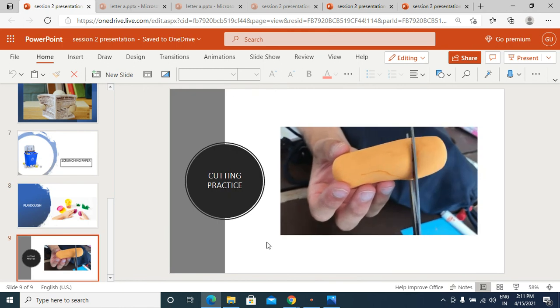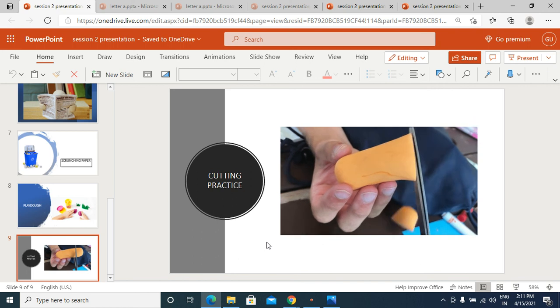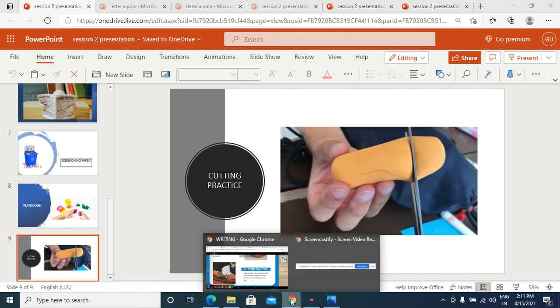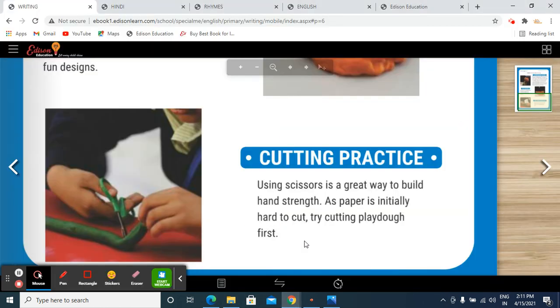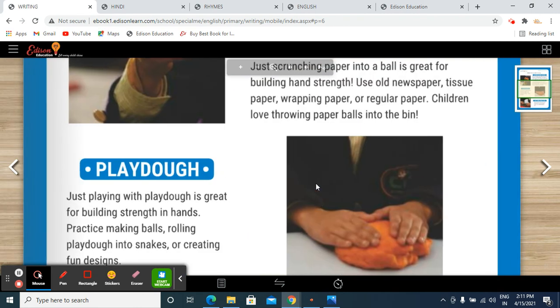Next is cutting practice. As we just discussed, the child has to use a child-friendly scissor to cut the Play-Doh. But make sure you do not introduce any regular scissors that are used by adults to any child. We will only use child-friendly scissors with our little ones. So these are the three activities which our little ones have to perform.